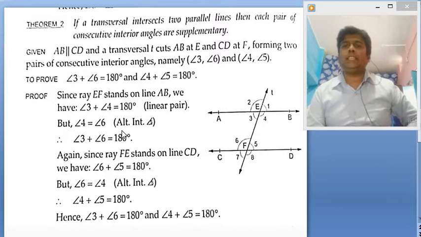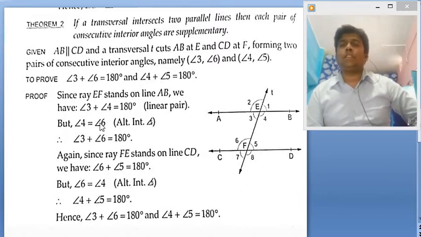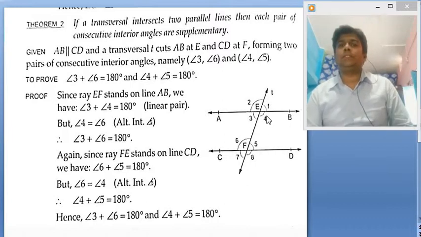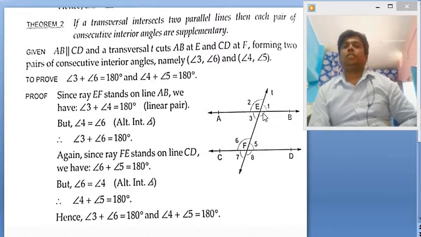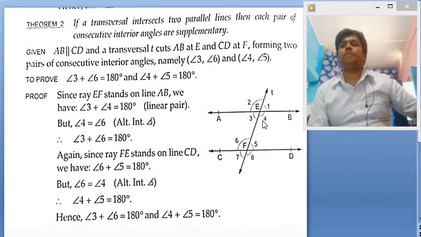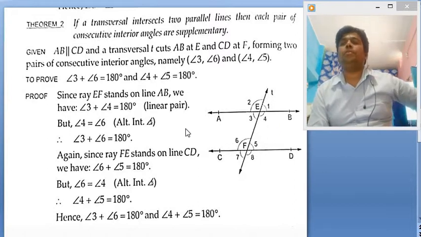Now what we see here is that angle 3 plus angle 4 is 180 degrees. Why?